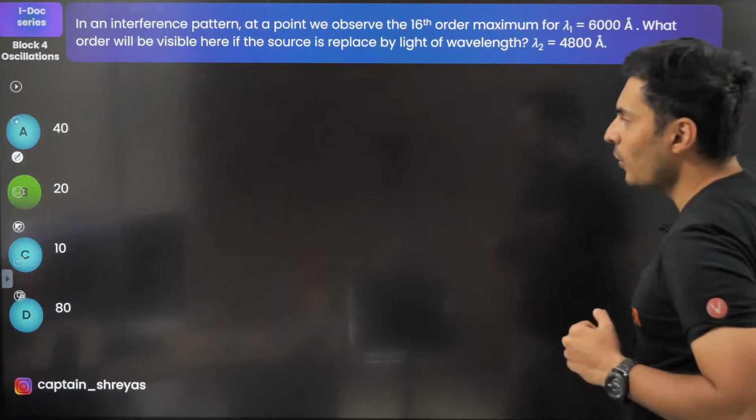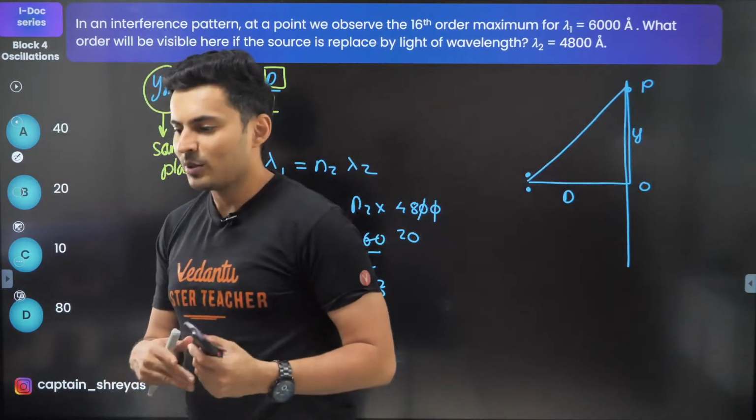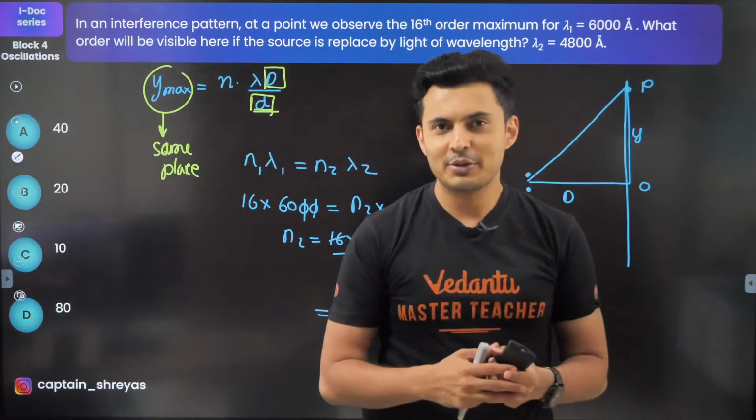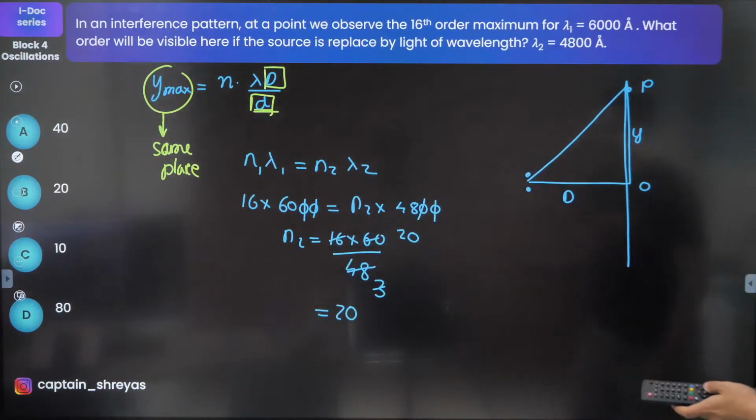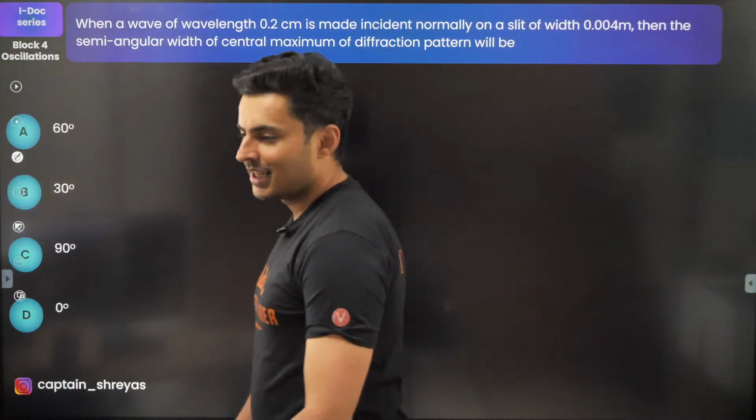Awesomeness. There you go. Option B. There it is. Very good. So 48 was a big number, it shouldn't be true. Anyways, it was not there in the options. Okay, there we go to the next one coming up on your screen.